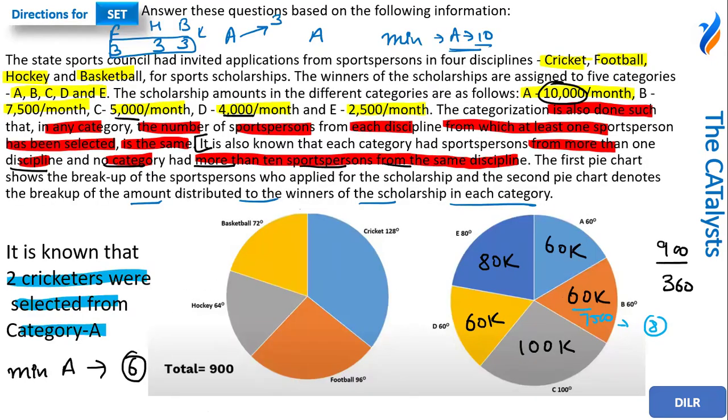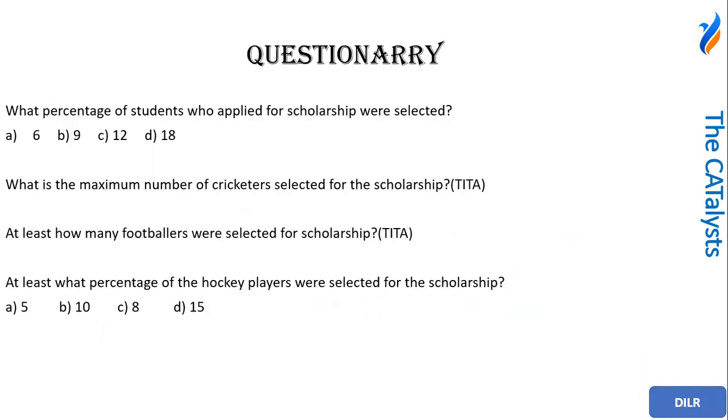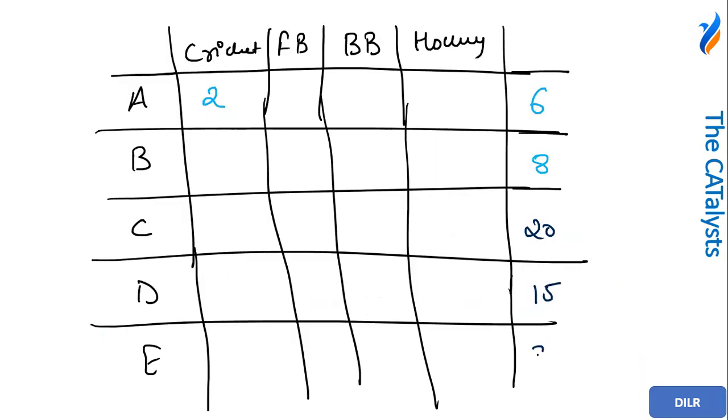And last but not the least, in category E, the amount paid per person is 2,500 and the total amount paid in category E is 80,000. So 80,000 divided by 2,500 would give me 32.